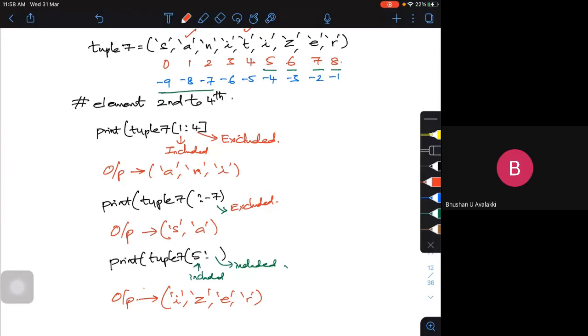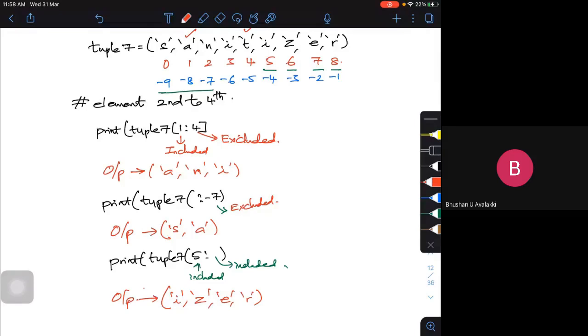Or if I want to multiply a particular list or tuple by 2 times or 3 times, the same multiplication. Whatever operation we used to do on the list, the same can be done here also. But you can't modify the elements within your tuple.